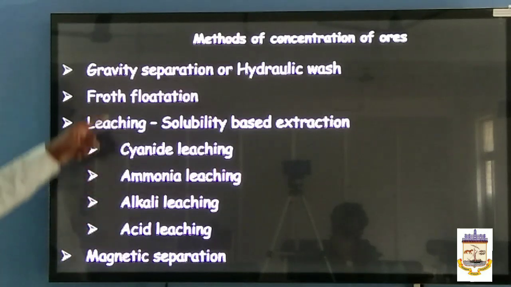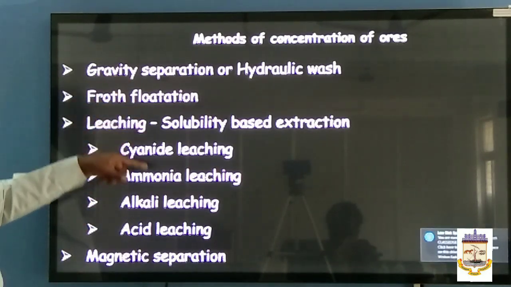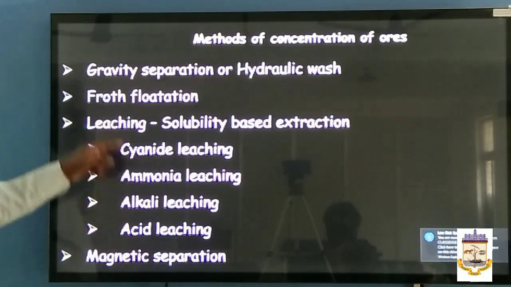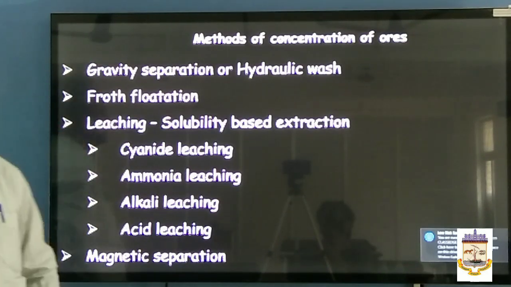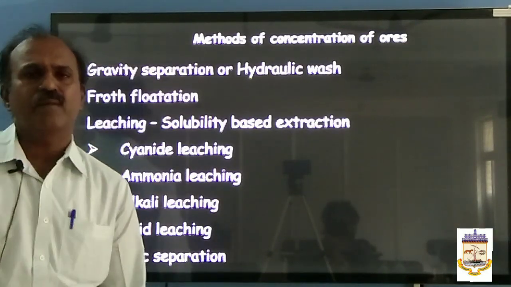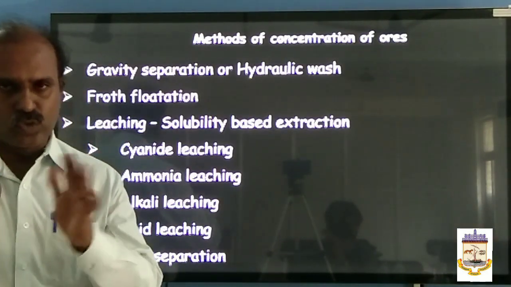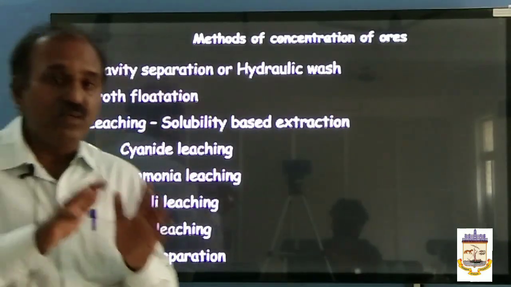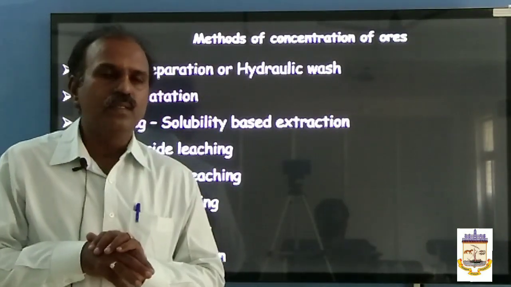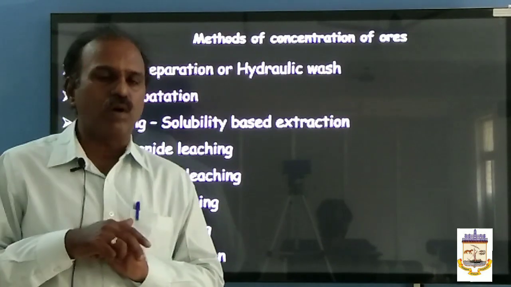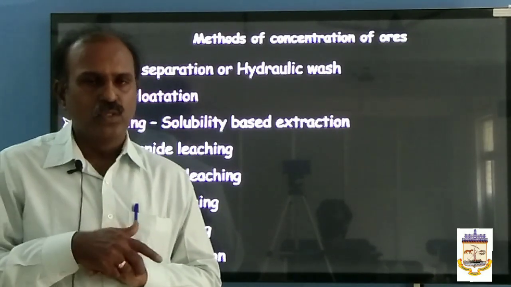In the previous video we discussed the first two methods. In this video we will go for the next two methods. Leaching, solubility based. Actually what is that? The insoluble compounds present in the ore are converted into soluble form of compounds or complex. So what will happen?